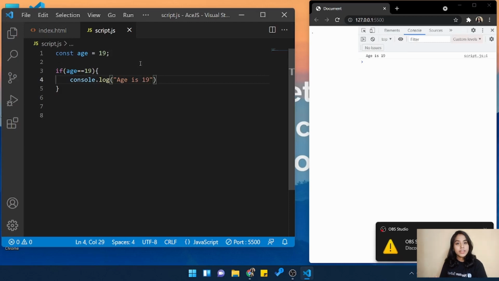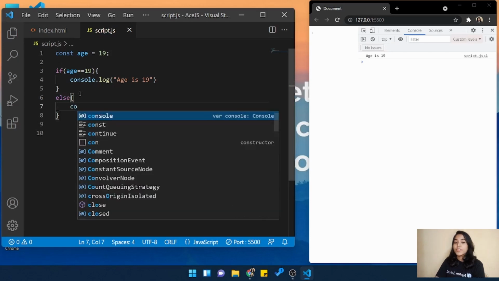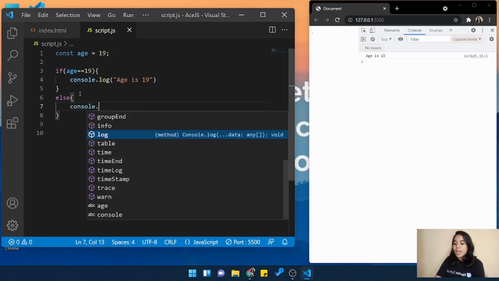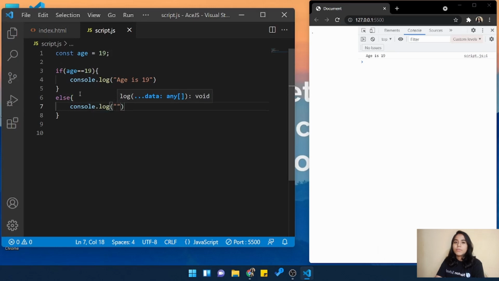If you don't do this, we gonna do that, right? So one condition is there, if age is 19, then print age is 19. If age is not 19, then what to do? To write that situation, we will use else, and for else we will just use curly braces and we will say console.log age is not 19. You don't need to put any conditions for else, you only put conditions for if, right?